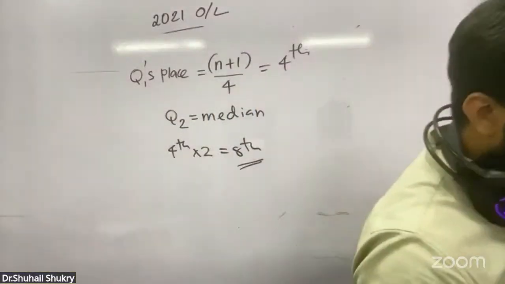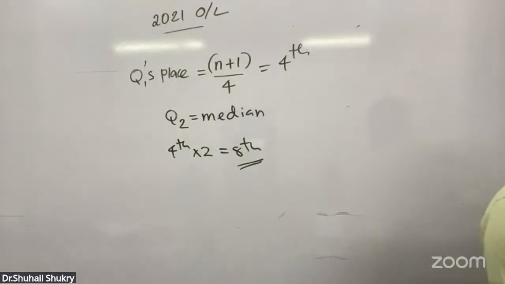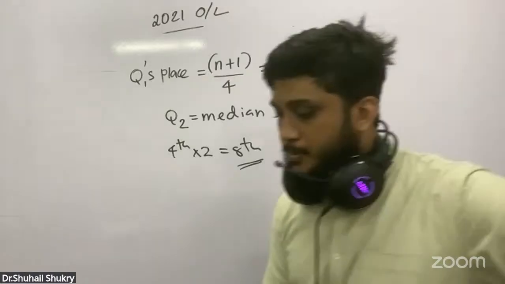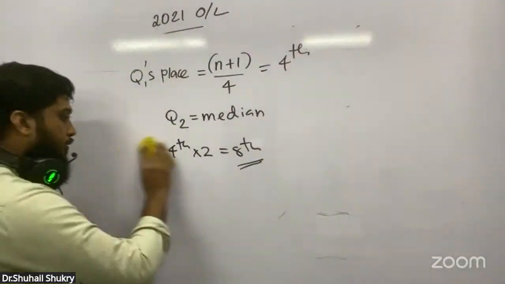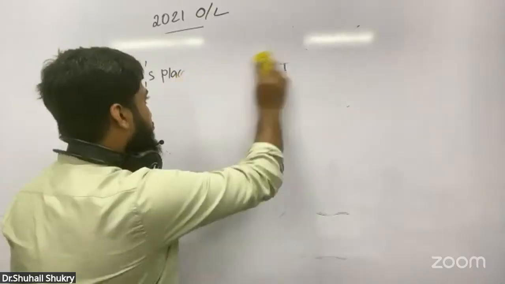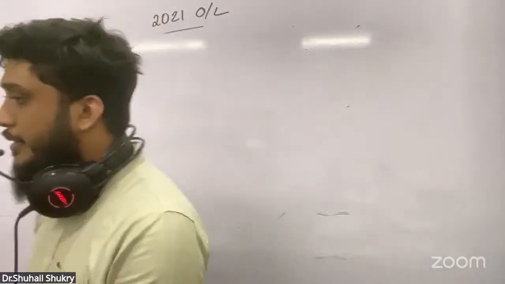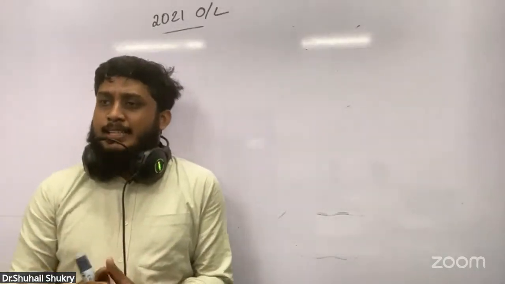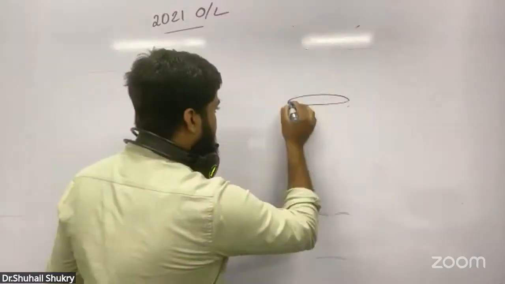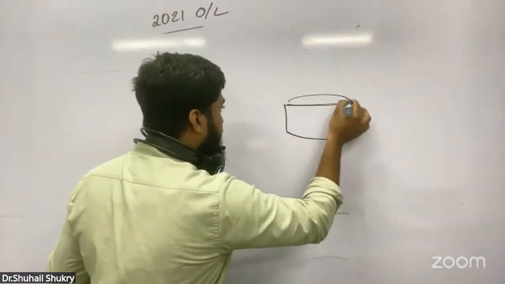All right. Number 12. Find the minimum area of a sheet of paper that can be used to completely cover the curved surface of a solid right circular cylinder of radius 1 centimeter and height 5 centimeter. Already I have explained these things whenever I am teaching these sections. But always I have told you we can get a cylinder. How can we get a cylinder?